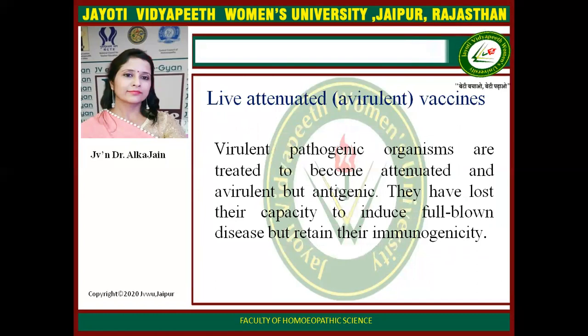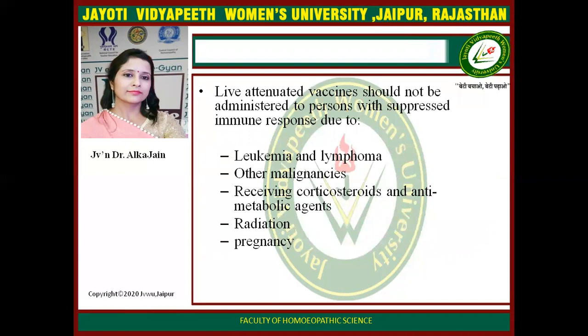Now, what are live attenuated vaccines? They are virulent pathogenic organisms which are treated to become attenuated and avirulent but antigenic. They have lost their capacity to induce full-blown disease but retain their immunogenicity. Live attenuated vaccine should not be administered to persons with suppressed immune response, like in leukemia, malignancies, persons who are receiving corticosteroids or anti-metabolic agents, in radiation, or during pregnancy.